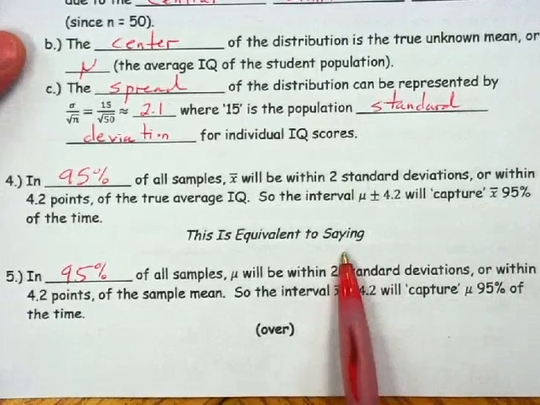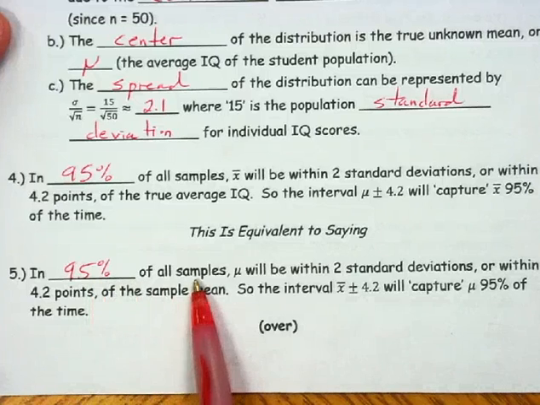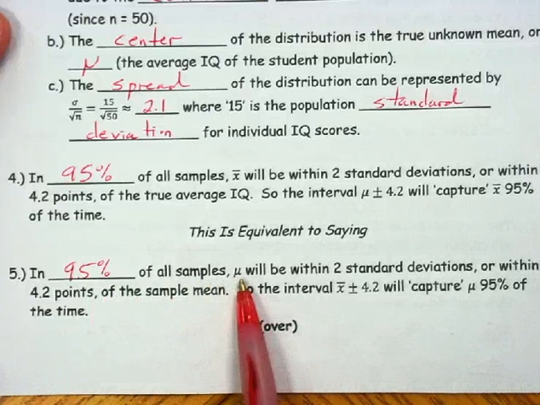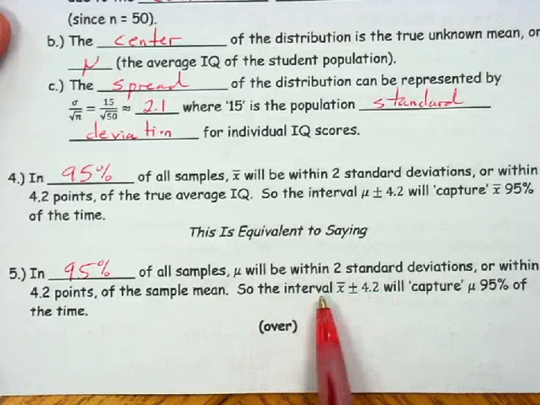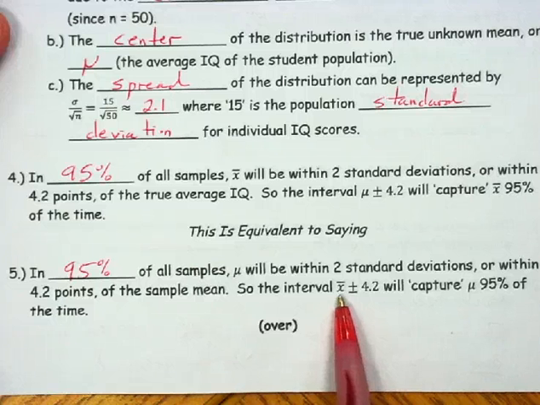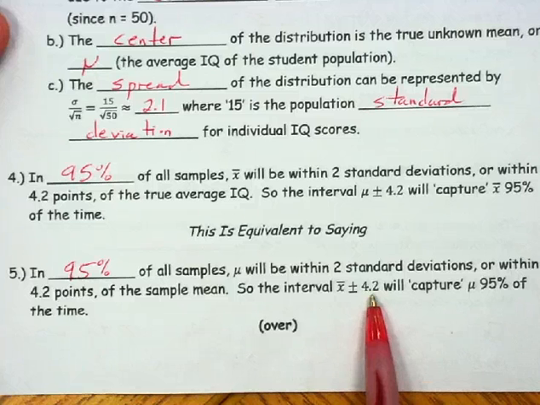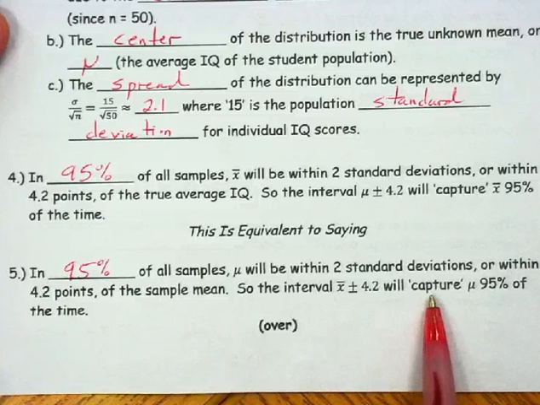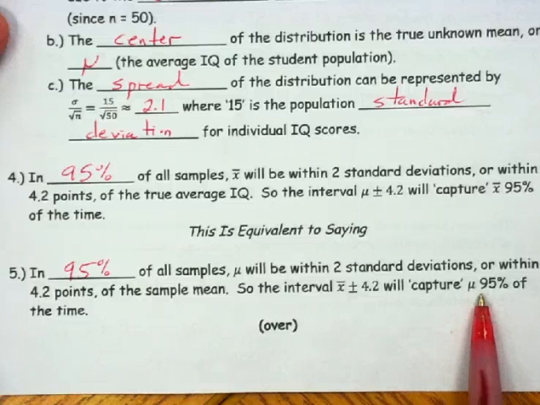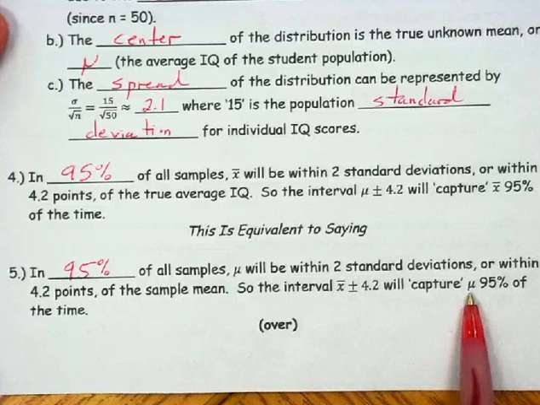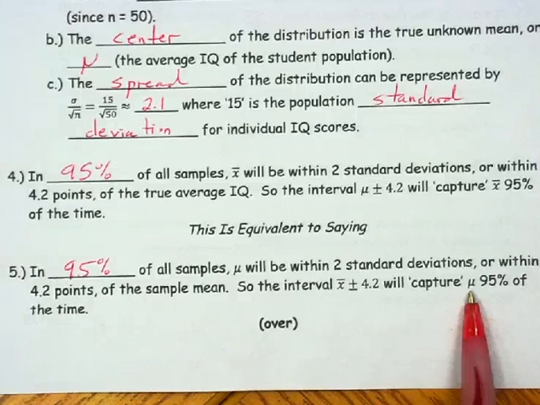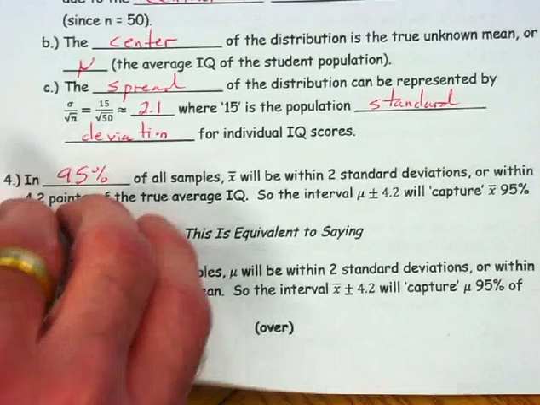But that's exactly the same as saying in 95% of all samples, mu, the true population mean, will be within 2 standard deviations of the sample mean. So we're basically just turning the logic around. If we take our sample mean and add and subtract 4.2 or 2 standard deviations from that, we will capture mu 95% of the time. So in other words, 95% of the intervals that we build this way would actually contain the true population mu within them. And that's what figure 10.3 involves.